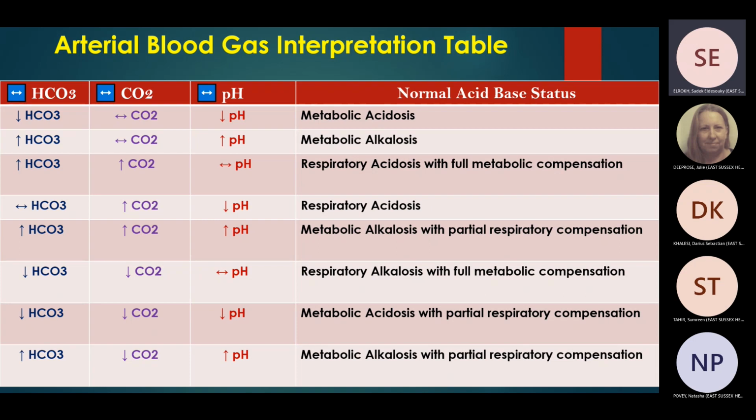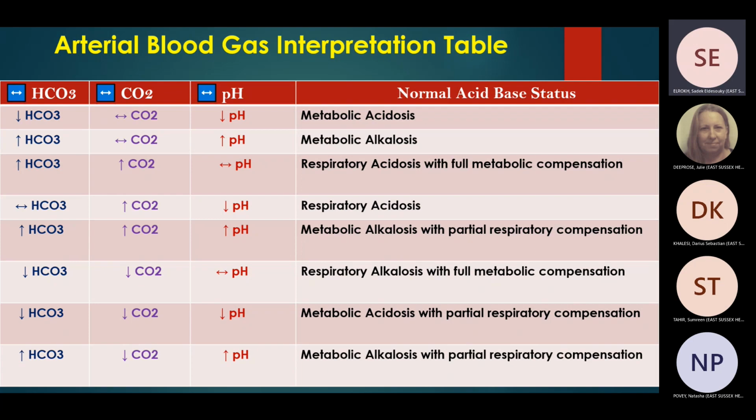Let's go to the other two elements, which is PCO2 is low. So this is respiratory alkalosis, which can happen in most cases of hyperventilation. The patient is washing carbon dioxide. And bicarb is trying to compensate, and it succeeded to compensate already. That's why pH is normal. This is respiratory alkalosis with full metabolic compensation.